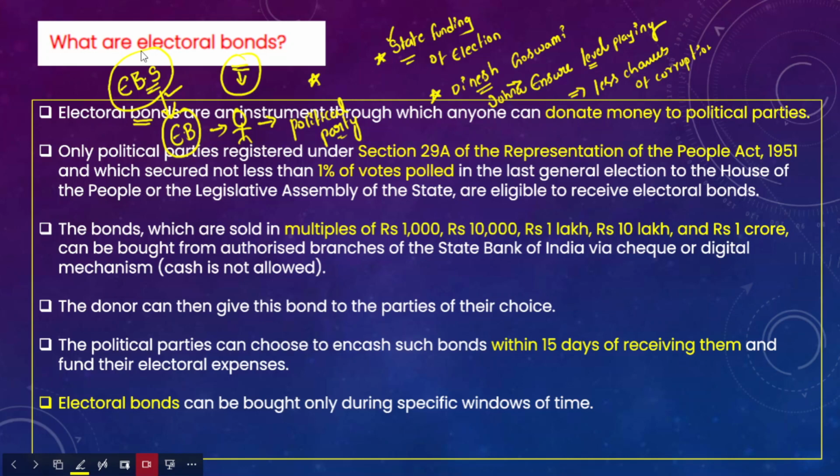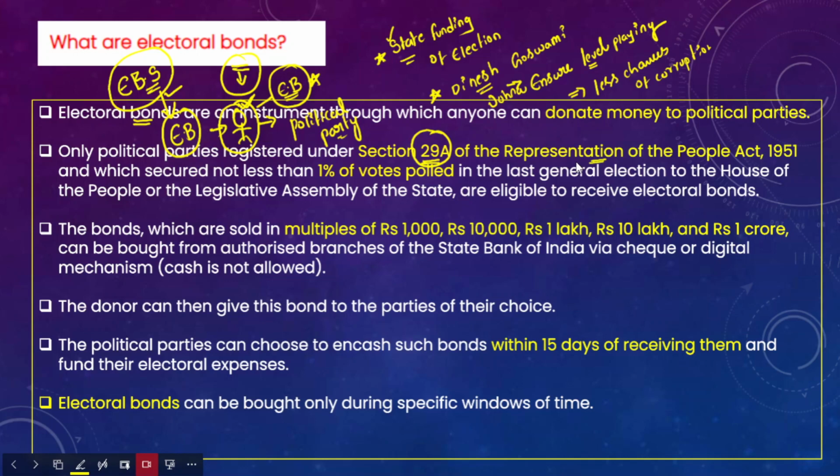However, there are certain limitations. A citizen cannot fund every political party which is established in India. Rather, there are certain guidelines for that. One is the political party to which he intends to donate this electoral bond must be registered under Section 29A of the Representation of People Act 1951.